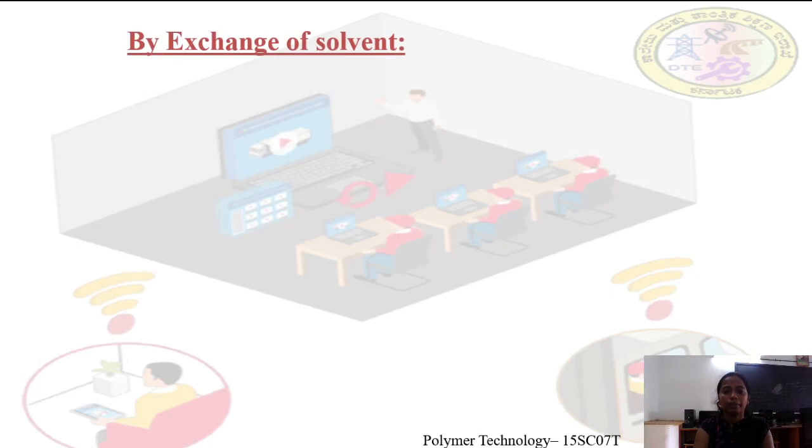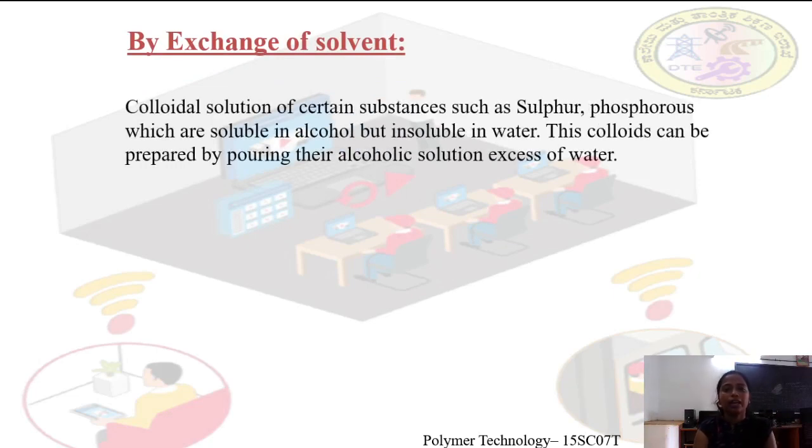Third method, by exchange of solvent. Colloidal solutions of certain substances such as sulfur and phosphorus are soluble in alcohol but insoluble in water. See here, some substances are not soluble in water but they are soluble in alcohol. The colloidal solution can be prepared by pouring their alcoholic solution into excess of water. First we have to add alcohol, and then we have to add excess of water.